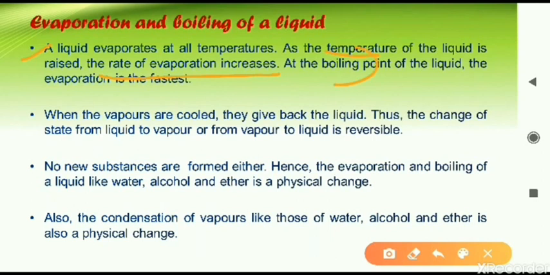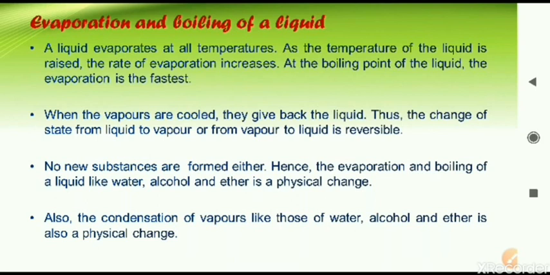At the boiling point, that is at 100 degrees Celsius in case of water, the liquid will evaporate fastest. The evaporation of liquid gives us vapors, and if we cool these vapors, water is formed. That is what you have learned in the water cycle. In lower classes you would have learned that water goes upwards in the atmosphere, clouds are formed, and the vapors cool and come back down in the form of rain onto the earth.